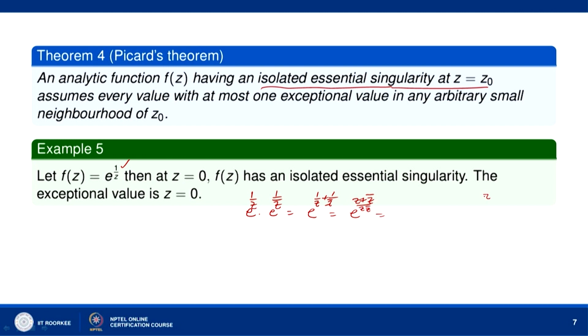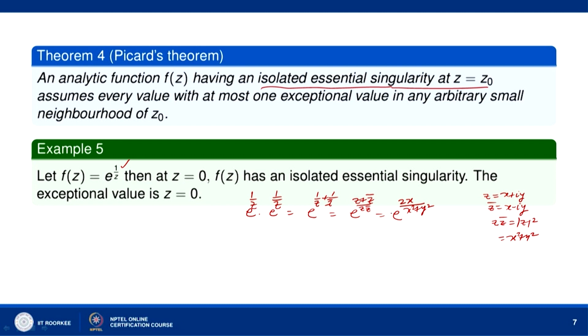And if z is equal to x plus iy, z conjugate will be x minus iy. So, this will be e to the power 2x divided by mod z square. z times z conjugate is mod z square, so this is x square plus y square, and z is a non-zero complex number.